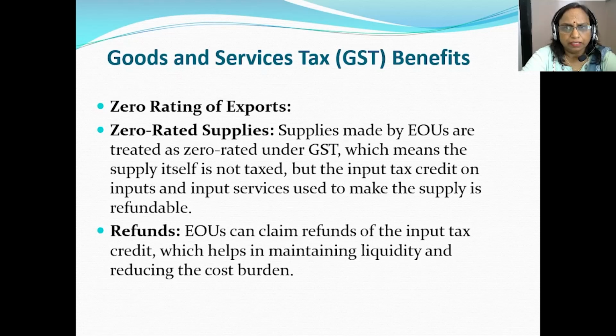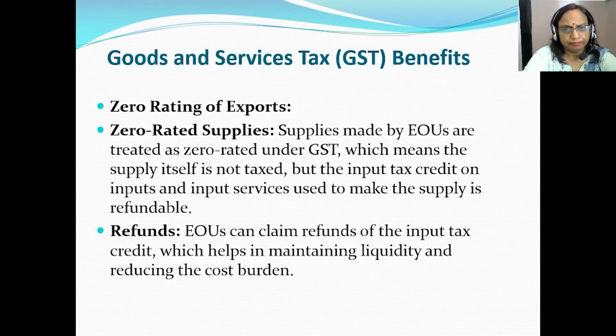The benefit enjoyed in terms of the goods and services tax includes the zero rating of exports and refunds. Supplies made by the EOUs are treated as zero rated under the GST, which means that the supply itself is not taxed, but input tax credit on inputs and input services used to make the supply is refundable.